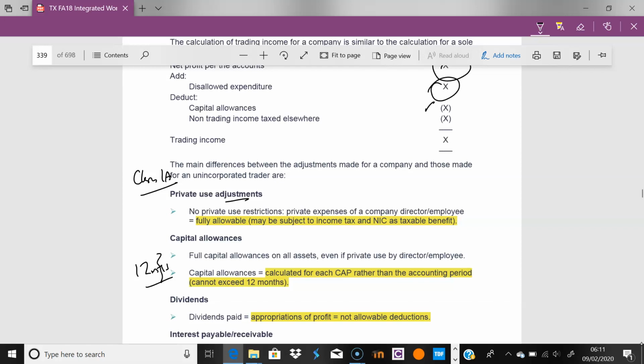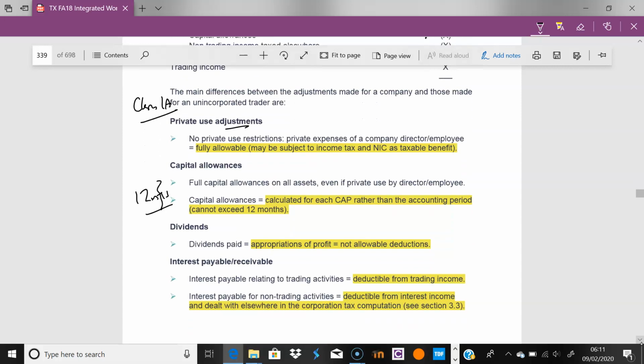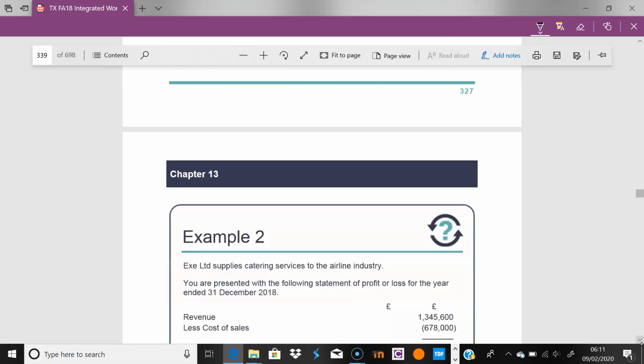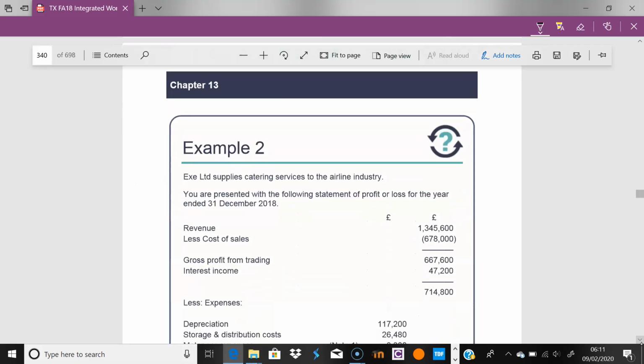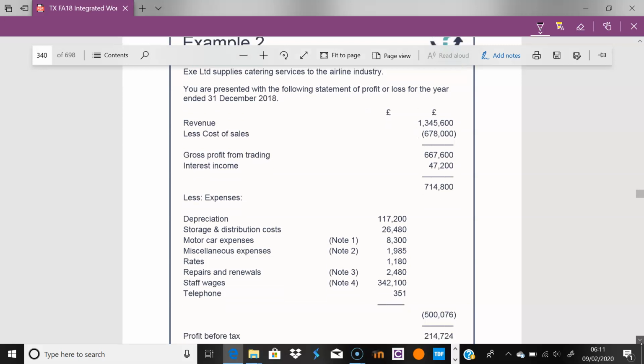Dividends, of course, you would expect this is an appropriation of profit, so you cannot allow these deductions. If we have interest income that's not to do with trade sitting in our trading, we need to take it out and put it under the right heading, interest, and net that off. So I'll just look through this. You have this question to do, so please do it. I'm just going to talk about it, and then you deal with it, and we'll take a break, and then move on to the next area.